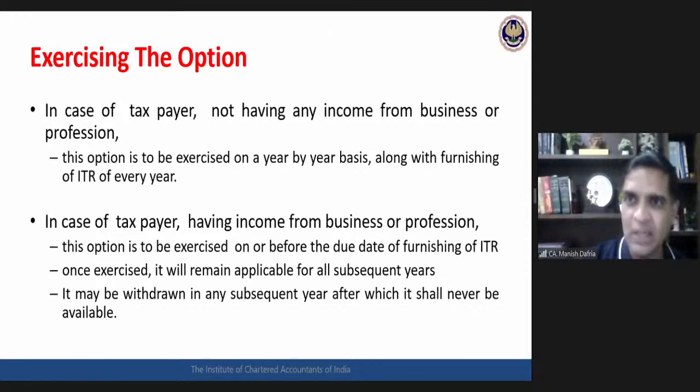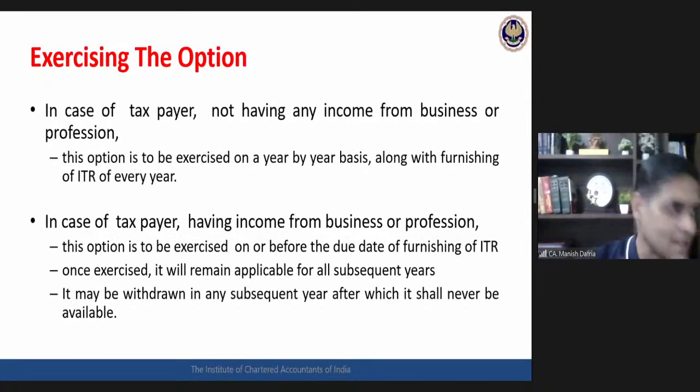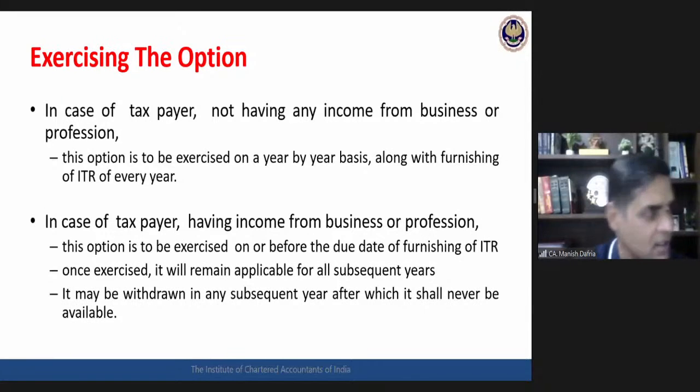Law allows me to increase my WDV by that 10% depreciation, which I could not claim last year. And this year, because of this option, I may not be able to claim. So I can increase my WDV by that 10% component, which I could not claim last year. Okay, this is the answer to the query raised by Remia from Tiruvananthapuram. So this is about assessment of individual.